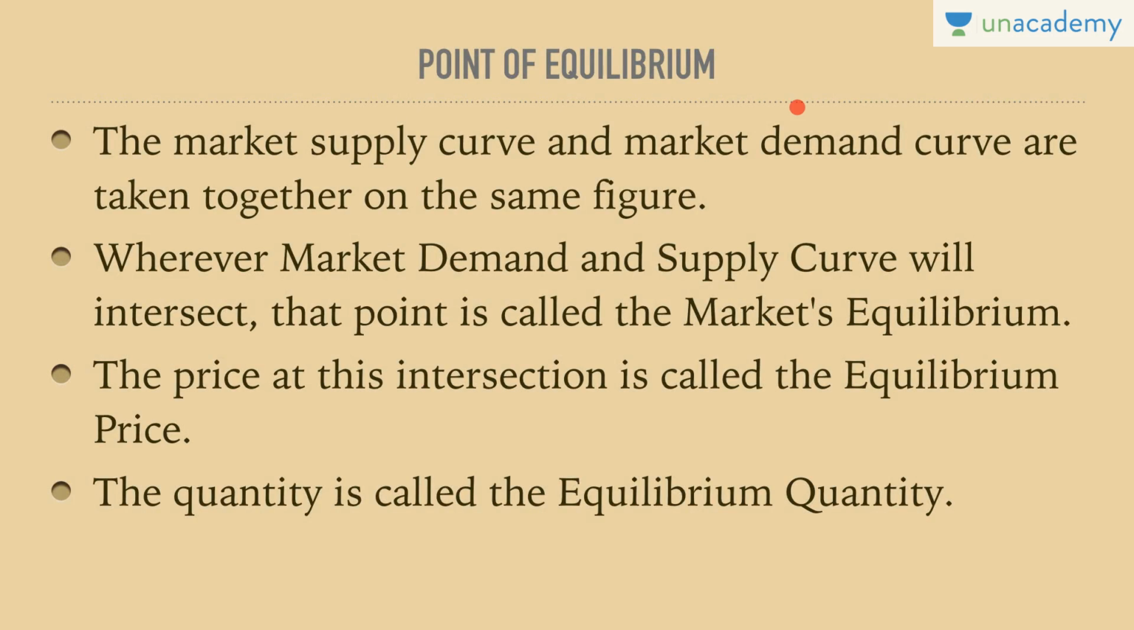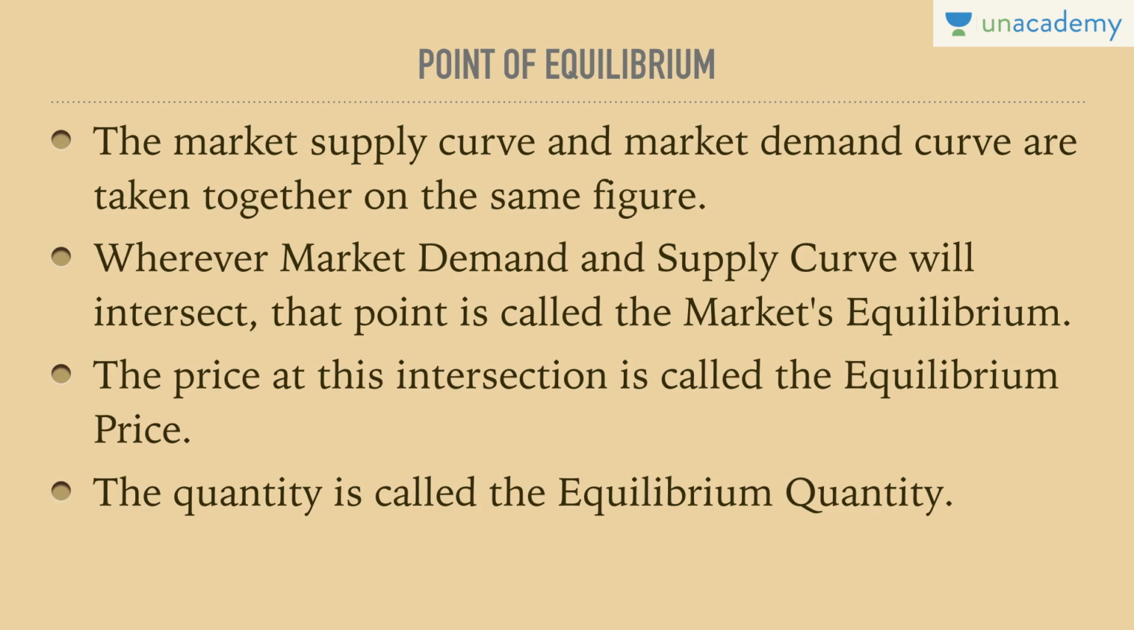So the discussion on the point of equilibrium starts where we are confused between the demand and supply prices. The market supply curve and the market demand curve are taken together on the same figure. I hope you remember the figures which we had drawn for demand and supply, so please refer to my earlier lessons. Wherever the market demand and supply curves intersect, that point will be considered the market equilibrium point, or EM. The price at this intersection is called the equilibrium price and the quantity is known as the equilibrium quantity.